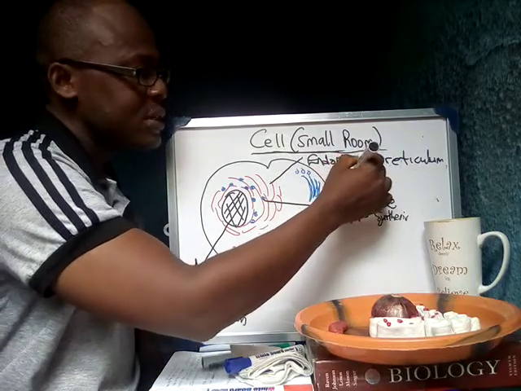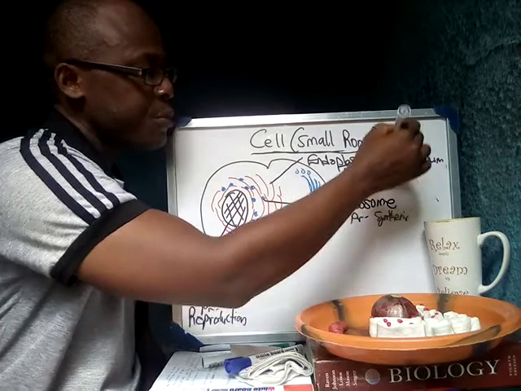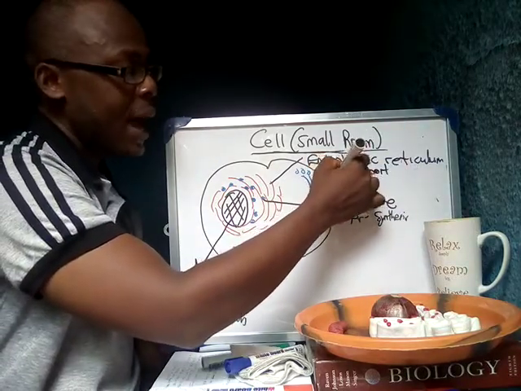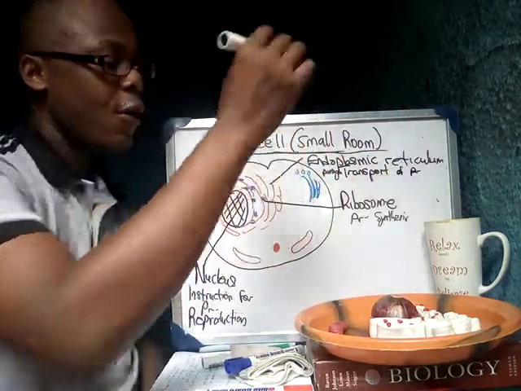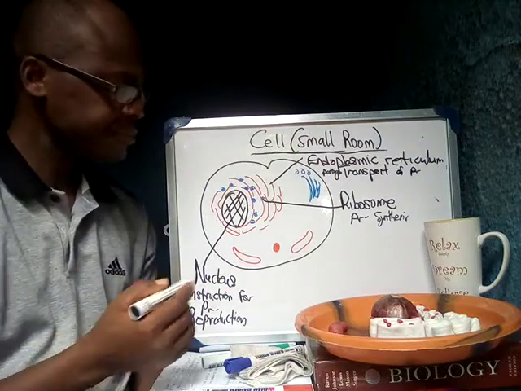So we would say the endoplasmic reticulum is responsible for packaging and transport of proteins, of other materials, phospholipids, and all that.